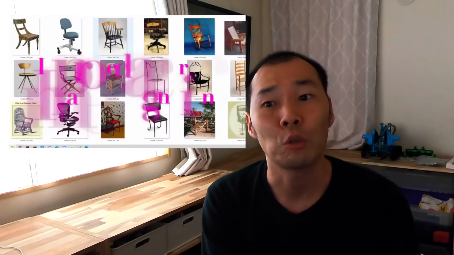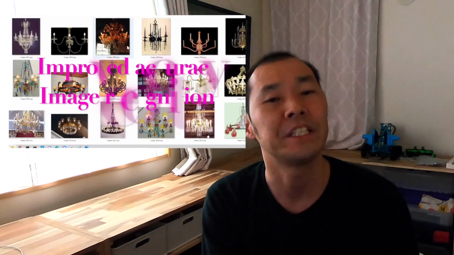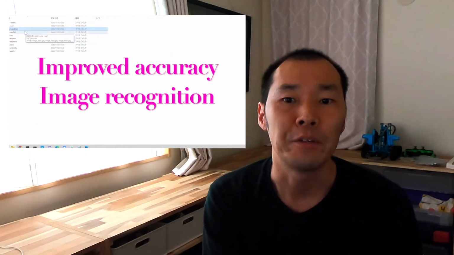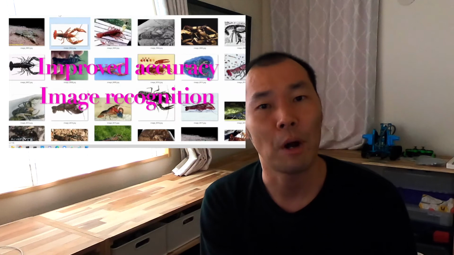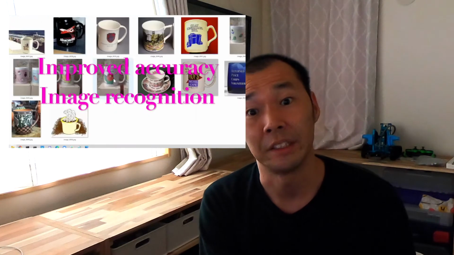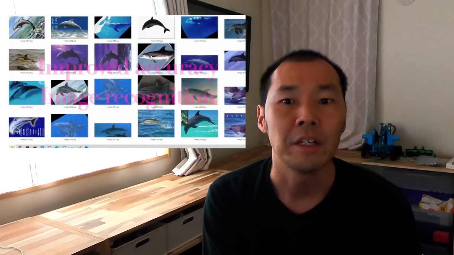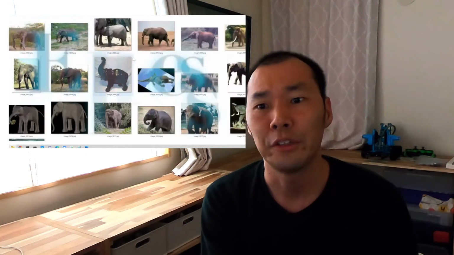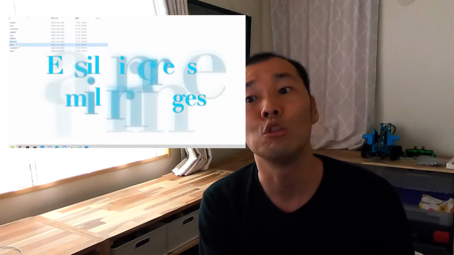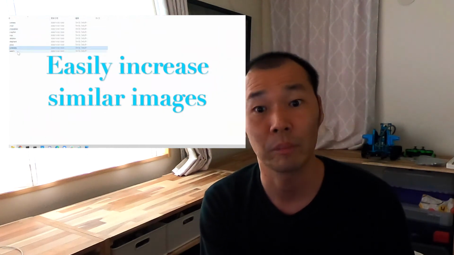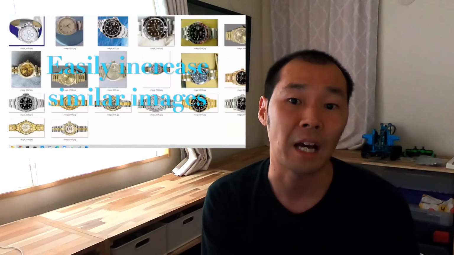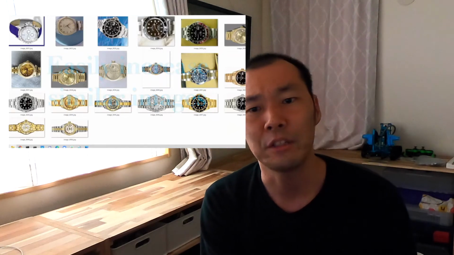Today, I will introduce the learning method when the number of images is small. If you have few images, you can increase the number of similar images. That way, you can create AI that you can use in your business without having to collect an immense amount of data. Remember how to do that. I think it will be useful for AI development.